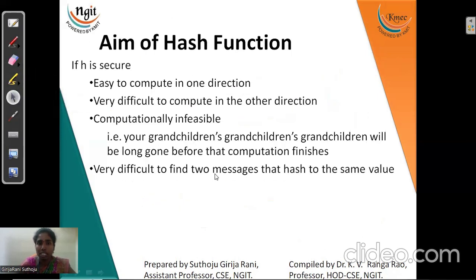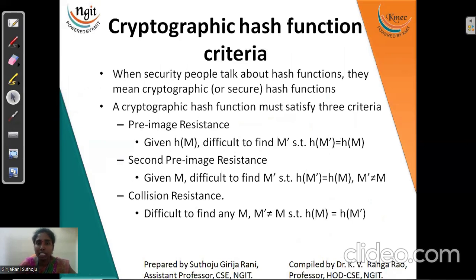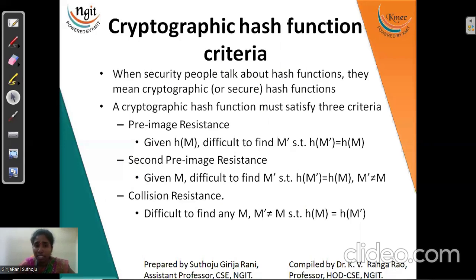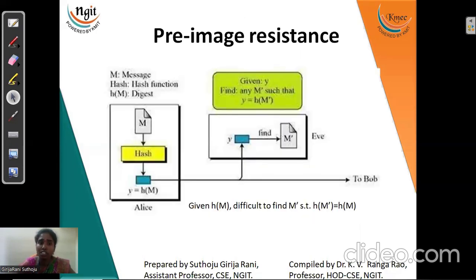So let us move to the next slide. For hash function criteria, we have 3 types: pre-image resistance, second pre-image resistance, and collision resistance. Before we talk about a particular hash function, we should know how a hash function should be, right? The characteristics it must satisfy are these 3.